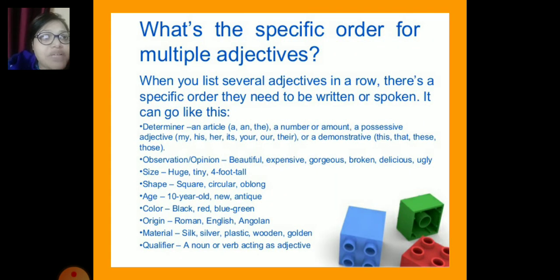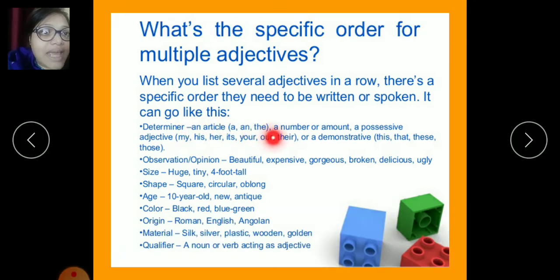Now we are going to read about the specific order for multiple adjectives. So here you can see a number of bullets given like observation or opinion, size, shape, age, color, origin, material and qualifier. So all these are the varied descriptions about adjectives. When you list several adjectives in a row, there's a specific order they need to be written or spoken. It can go like this.